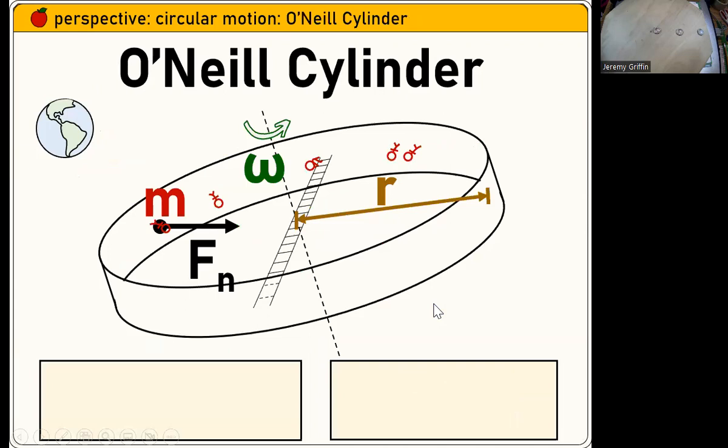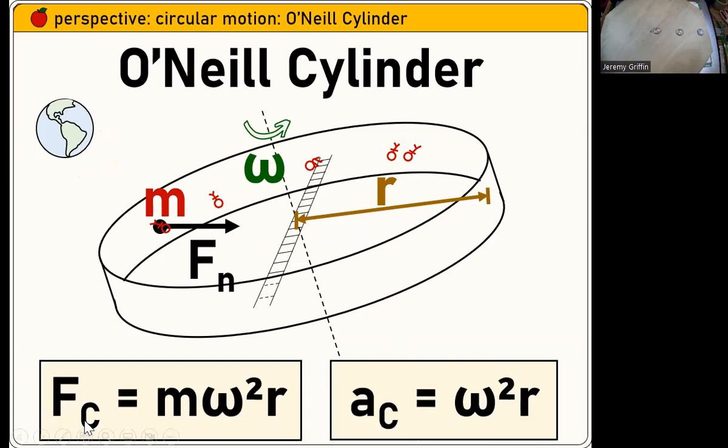If you have a turntable or a cylinder or one solid thing that's all rotating together, it's usually more convenient to set up centripetal force and acceleration in terms of omega, right? The rotation rate for the whole thing. Okay. Now the other equations still apply. Like for centripetal force, it's still mv squared over r, but m omega squared r has some advantages too.